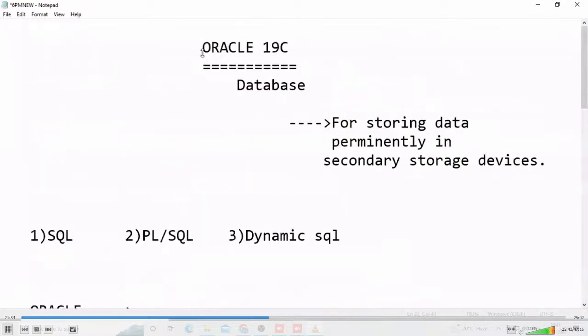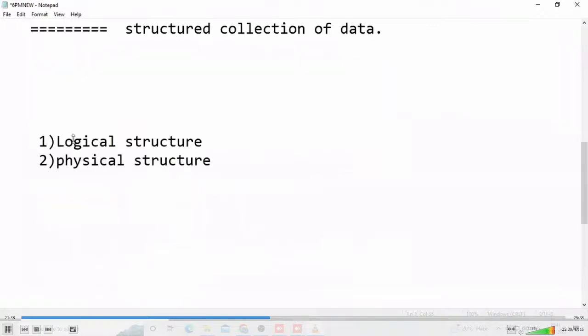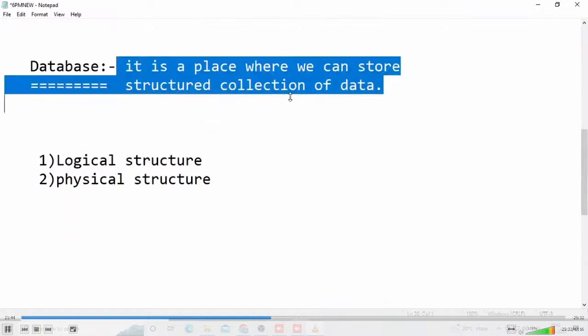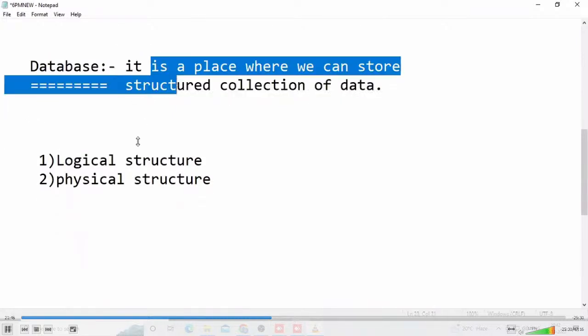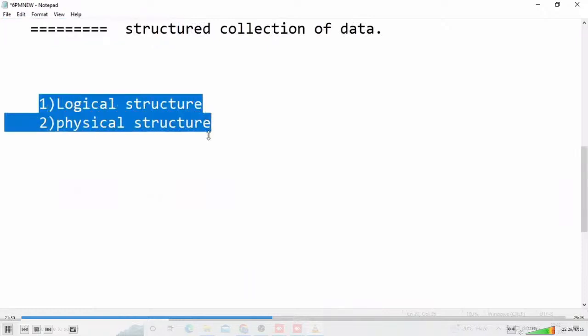Whenever we are installing these types of software, two types of structures are there. One is the logical structure, another one is the physical structure. This definition I am not explaining today; you will understand it one of these days. Now observe it: first, two types of structures are there, logical structure and physical structure.